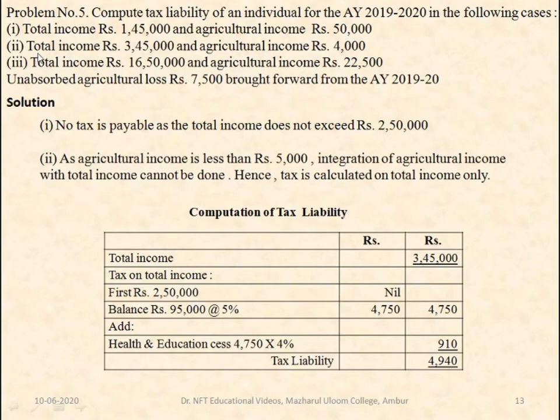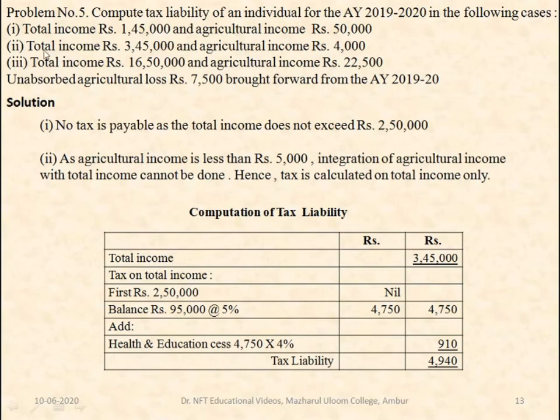See the next case. Total income is rupees 3,45,000 and agricultural income is rupees 4,000. So agricultural income, if we see, it's less than 5,000, so it's not taxable. We are not going to integrate this along with the total income of 3,45,000. As agricultural income is less than 5,000, integration of agricultural income with total income cannot be done.